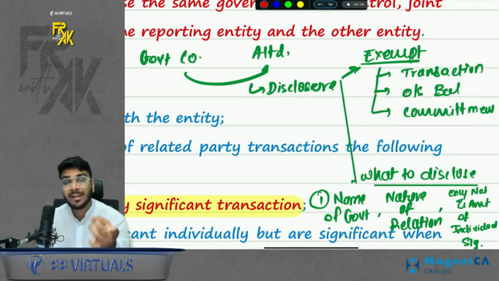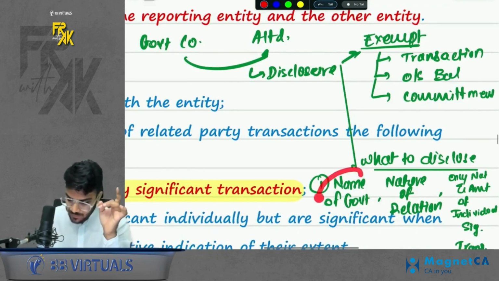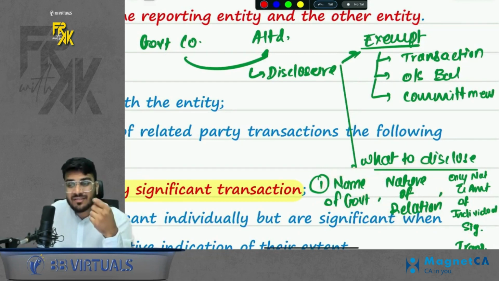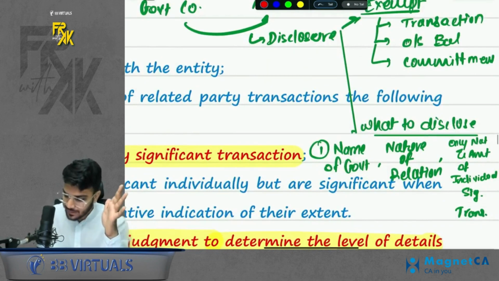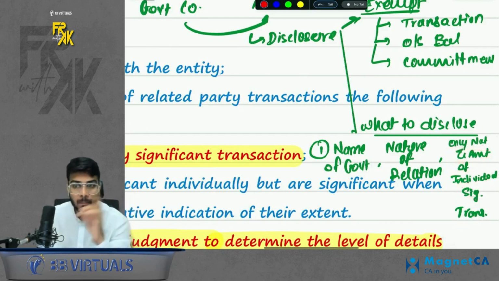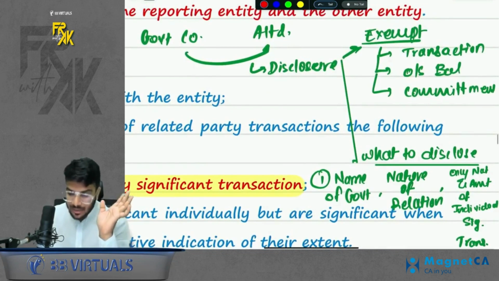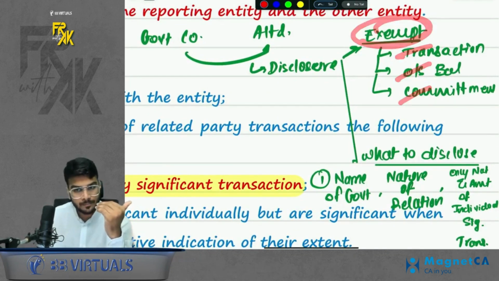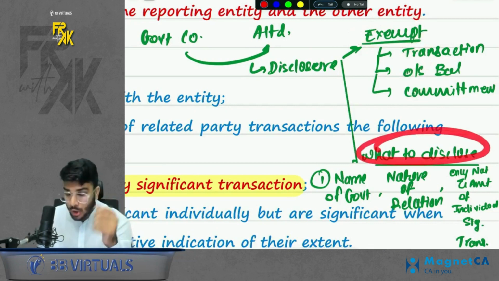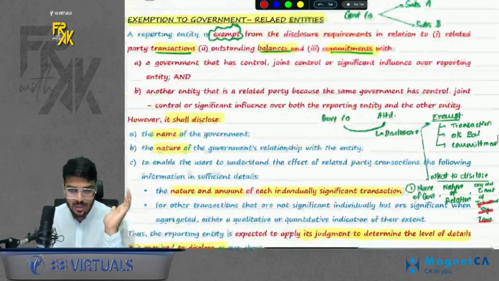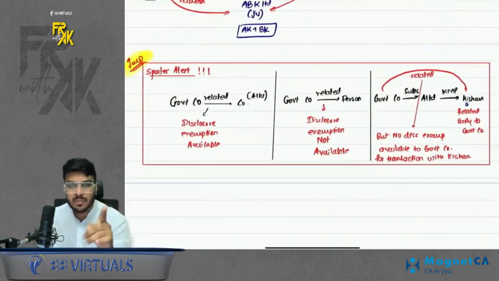But what it has to disclose? Name of the government, nature of relationship, and if any transaction is individually very significant, then disclose it. Only nature and amount of individually significant transactions, but not all transactions, right? So again, it is exempt from what? Transaction, outstanding balance, commitment. Okay. And not exempt from what all things? Name of the government, nature of relationship, and individually significant transactions. Okay, do remember. Now there is one more spoiler here.